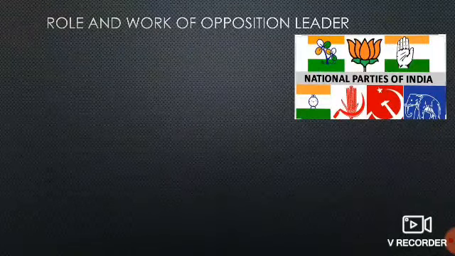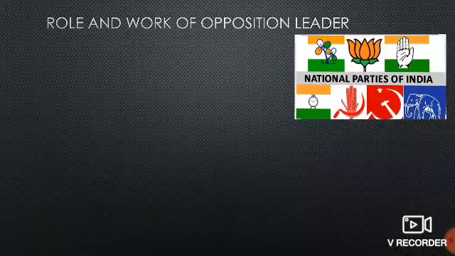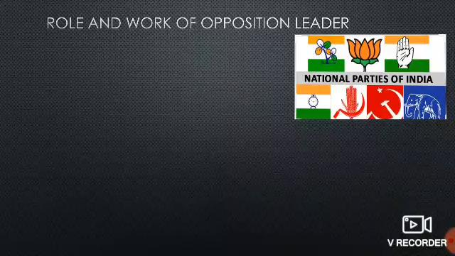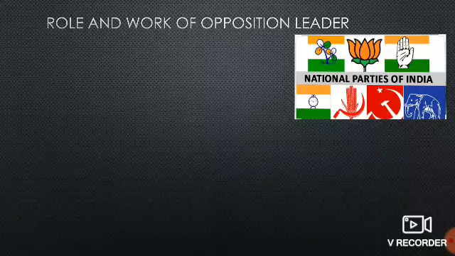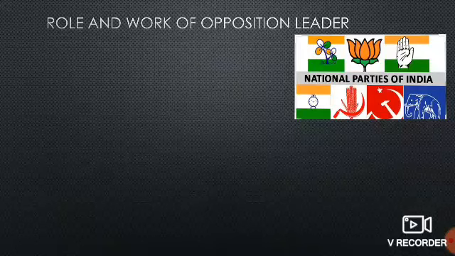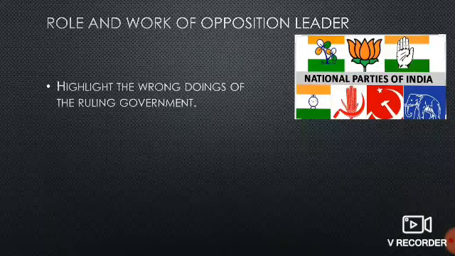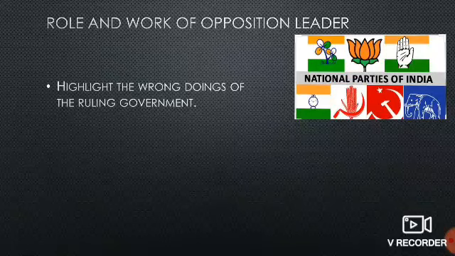Now let us understand the role and work of the opposition leader. Who is the opposition leader? First, the ruling party has a ruling leader. For example, now the ruling party is BJP, the Bharatiya Janata Party. The leader of that party, Narendra Modi, is the leader of the ruling party. The other parties, rather than BJP, like Congress and others, are called the opposition party.